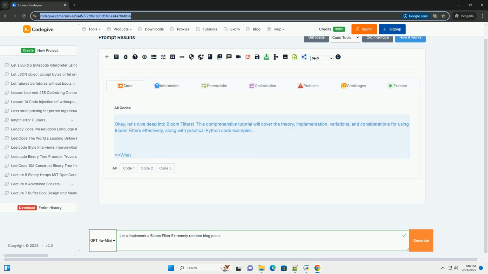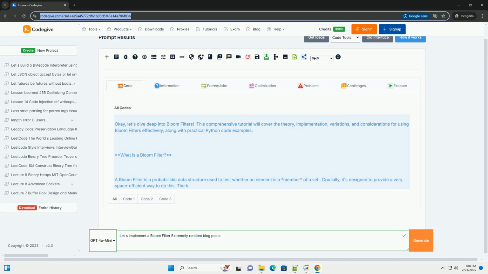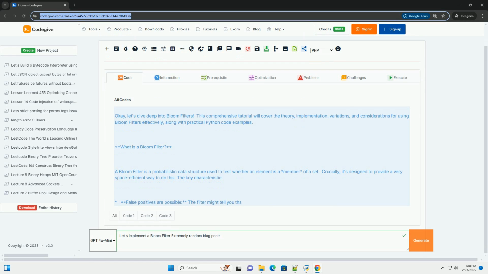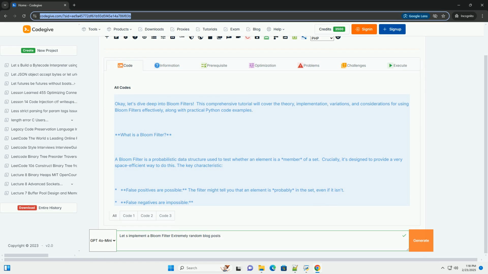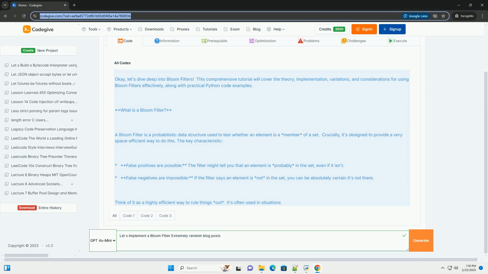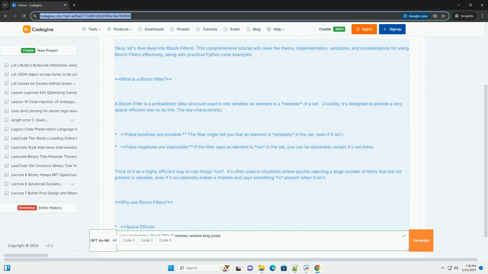OK, let's dive deep into Bloom filters. This comprehensive tutorial will cover the theory, implementation, variations, and considerations for using Bloom filters effectively, along with practical Python code examples. What is a Bloom filter?